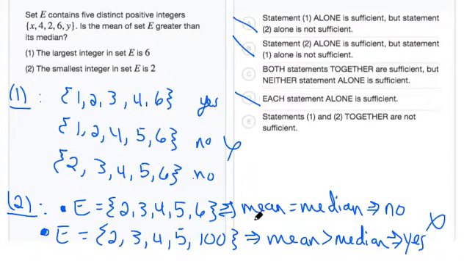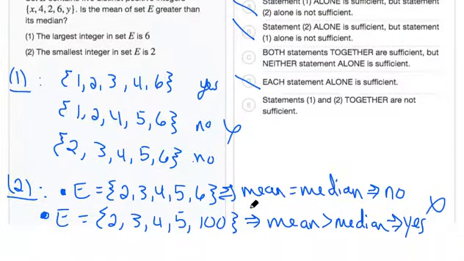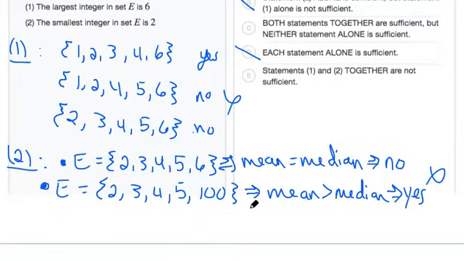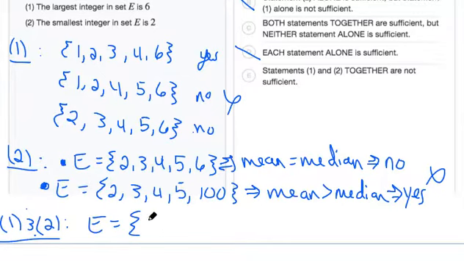So to continue working and narrow down our answer choices, we'll need to combine our statements. So let's go ahead and scroll down a little bit to combine our statements 1 and 2. The only set that satisfies both statement 1 and statement 2, since for statement 1 we've exhausted all of the possibilities, is this one right here; statement 2 restricts us to this set. Only if E is equal to 2, 3, 4, 5, and 6 does it satisfy both statements.